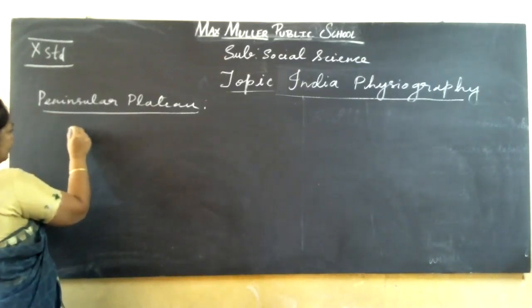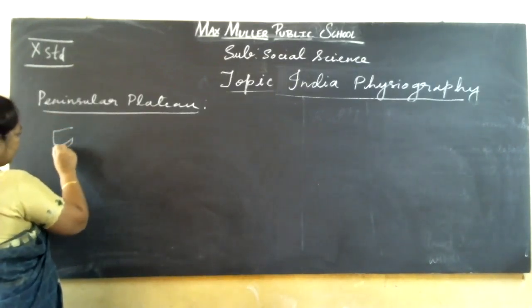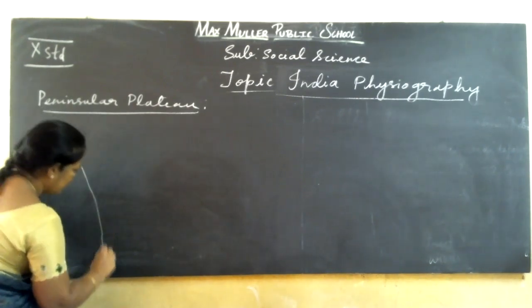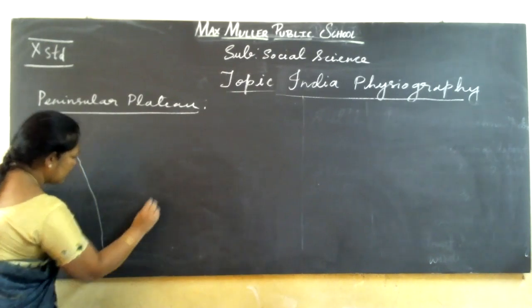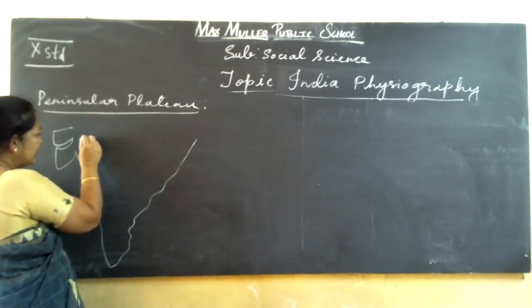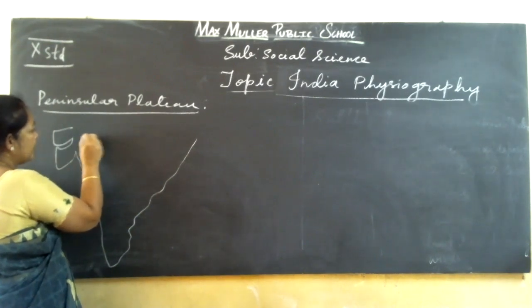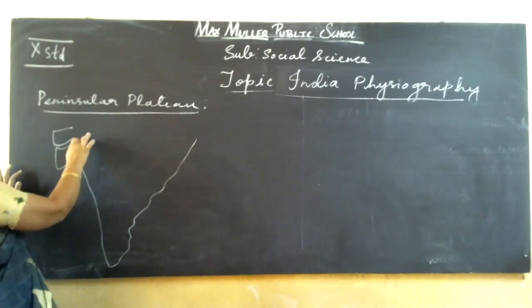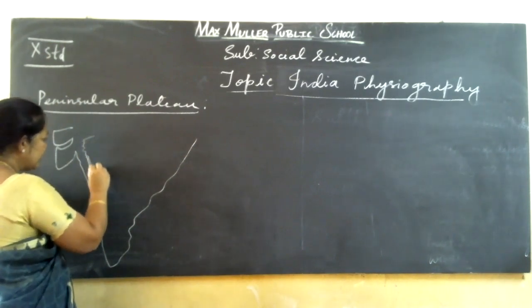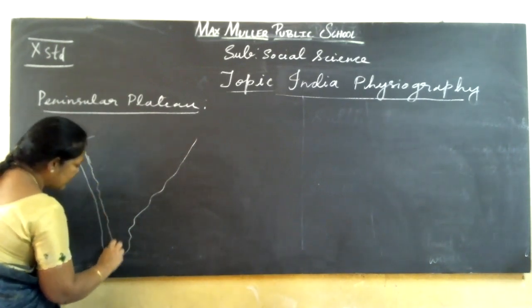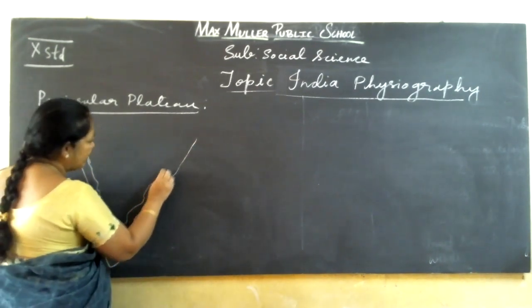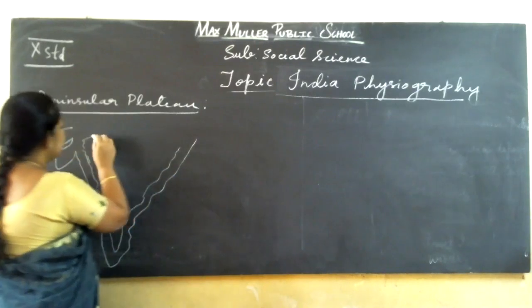Here it is triangular in shape. It starts from here with the Aravalli ranges and next the Vindhya ranges, then Western Ghats, then Eastern Ghats, and up to Mahanadi Valley it is there.